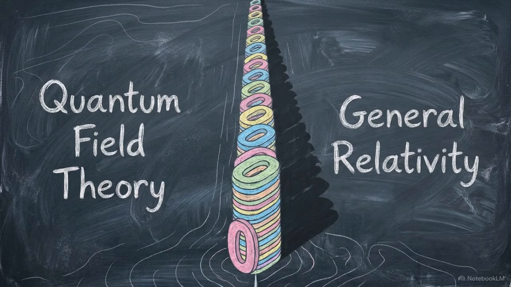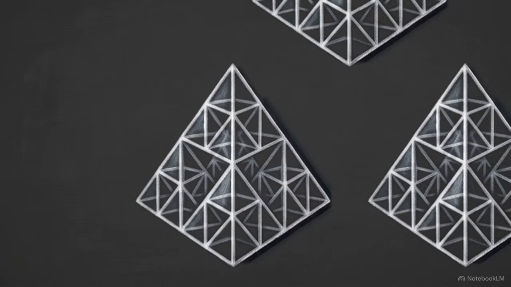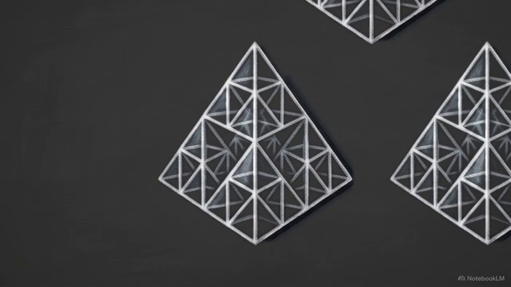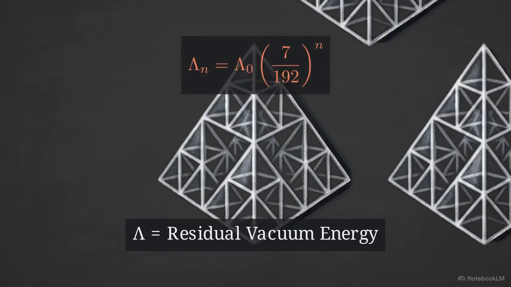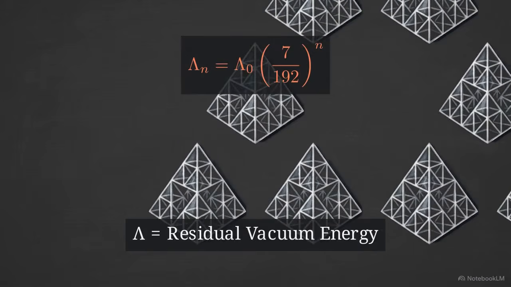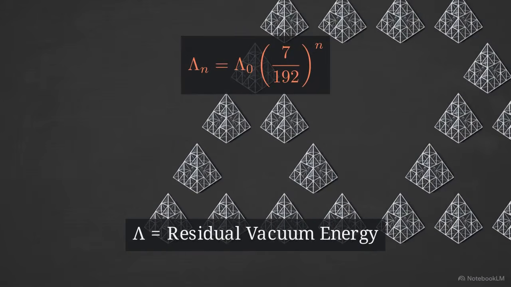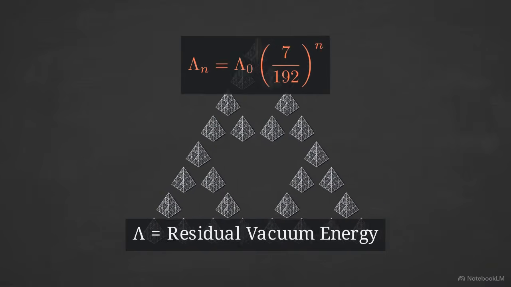This mechanism directly addresses the cosmological constant and that 120 order of magnitude discrepancy in vacuum energy density. During the early universe phase transition, the lattice's ordering process left behind microscopic flaws, trapped framing defects. Their residual energy is the cosmological constant. Fractal recursion screens this energy, reducing it at each scale by exactly 7/192 to the nth power.